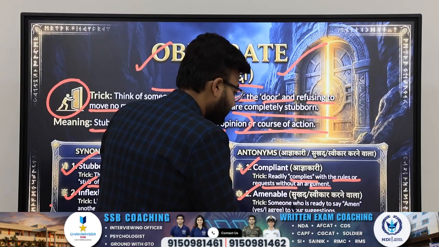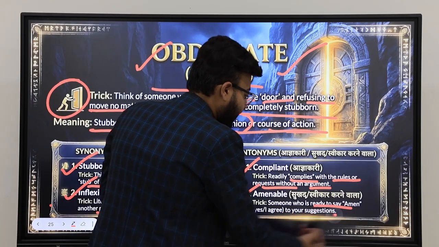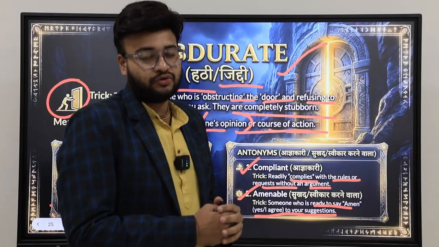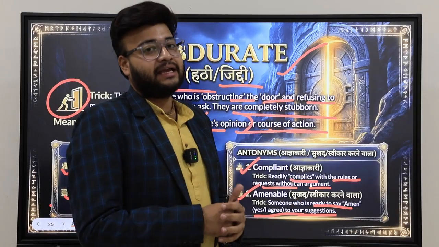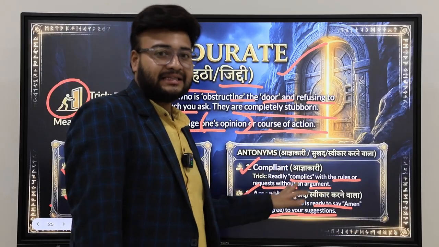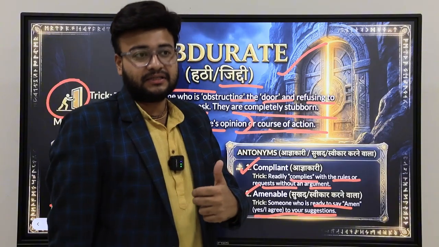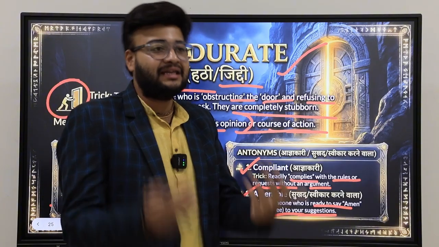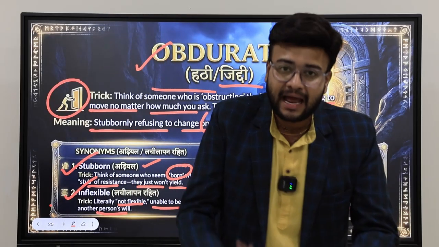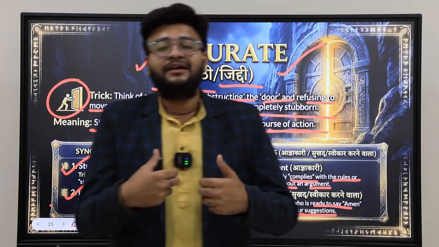Amenable. What is amenable? Someone who is ready to say amen. Amen means yes, I agree. Amen, to God, to Allah. Amen, yes, I agree, my Lord. So amenable means someone who agrees a lot, a yes-man kind of person, who will say yes to anything you ask. So amenable, compliant, flexible. Got it?